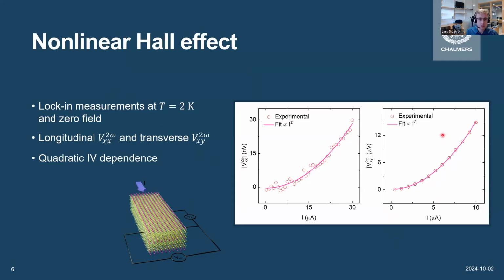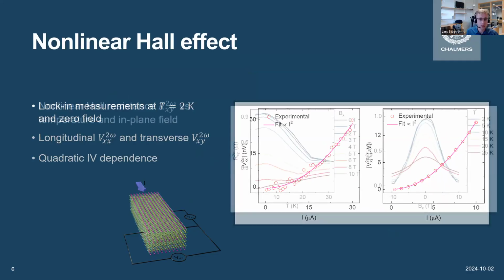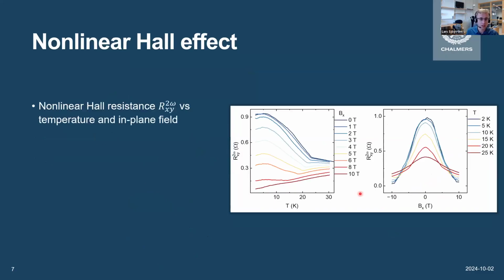So if we take a closer look at this Hall effect, we can see that it has a very interesting dependence both on temperature and field, especially here with the temperature sweeps where we have a kink and then a sharp increase in nonlinear Hall resistance. And if we take a look at this kink position for different applied fields, we can see that this corresponds pretty well to the Néel temperature that we can see in our magnetic phase diagram. So when the MBT enters the antiferromagnetic phase, we have a sharply increasing nonlinear Hall effect.